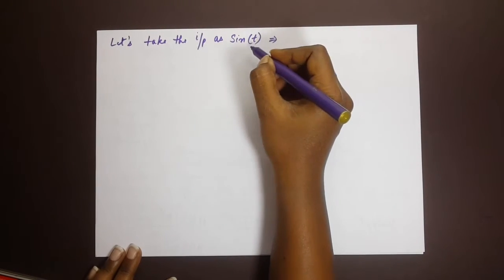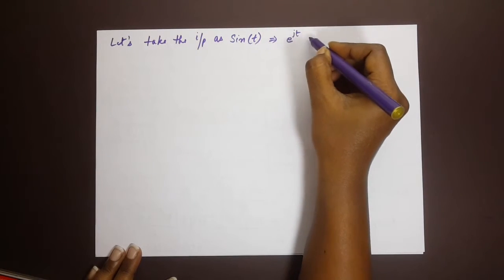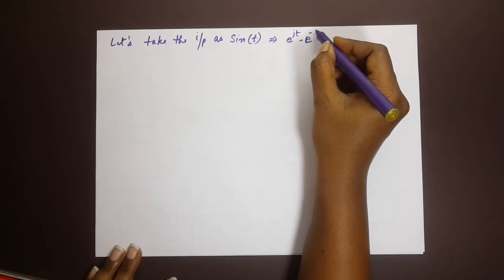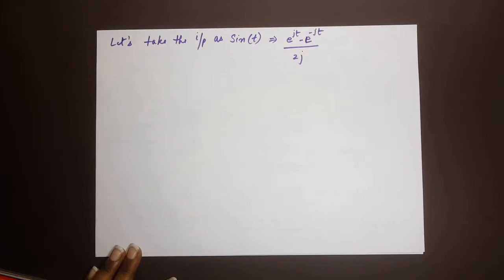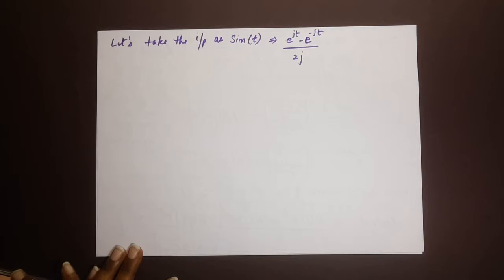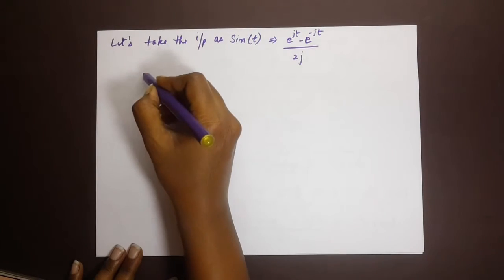Now the expansion of sine of t in terms of e is e power jt minus e power minus jt divided by 2j. You should note that the denominator has the complex term 2j. So if we give this as the input this time, what happens to the output?